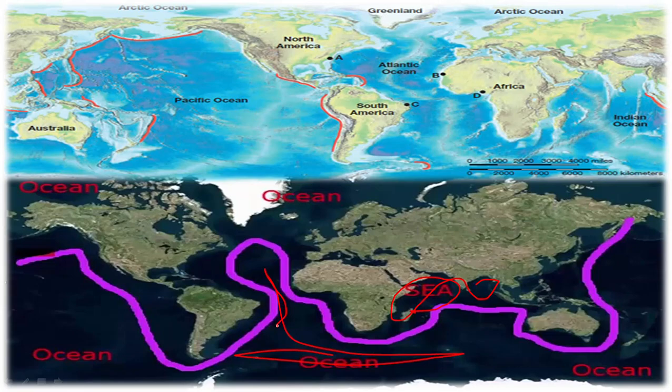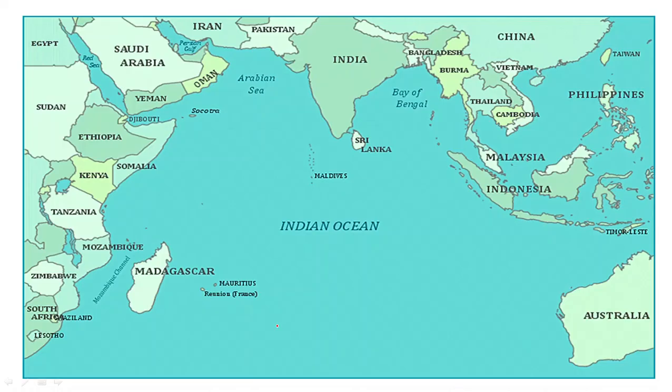Here you can see this is the Indian Ocean, and to its west you can find the African continent. To its west it is Africa, to its north it is South Asia, or you can say the Indian subcontinent, and to its east there is Australia.